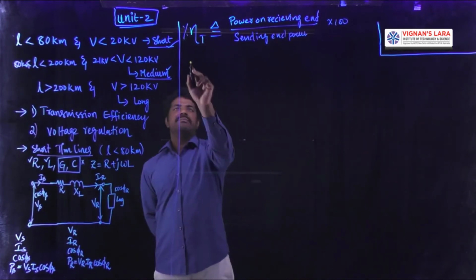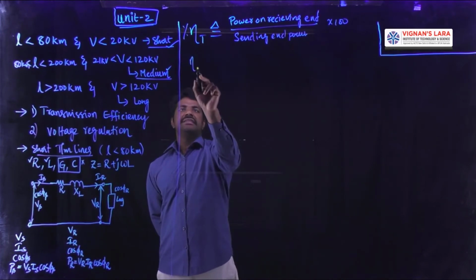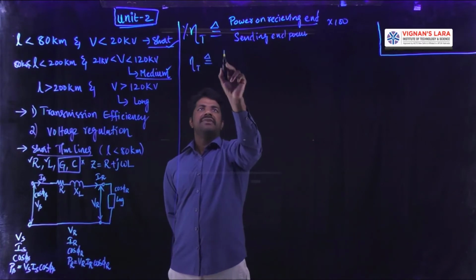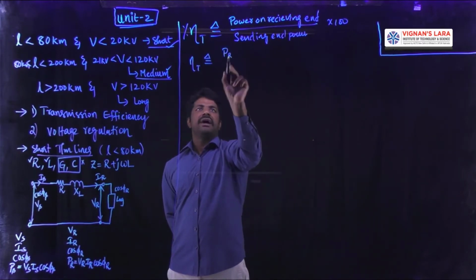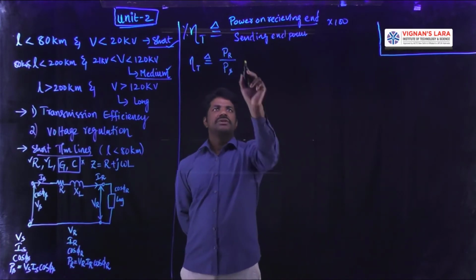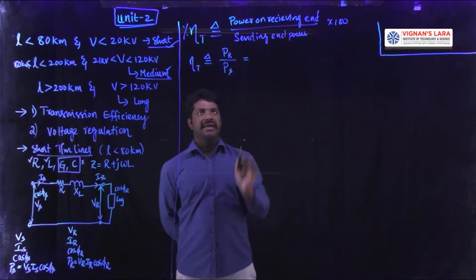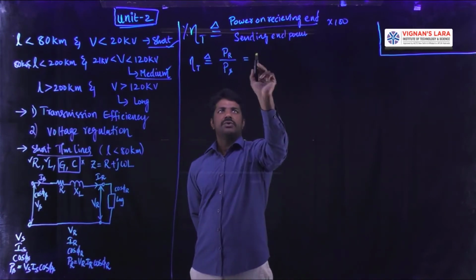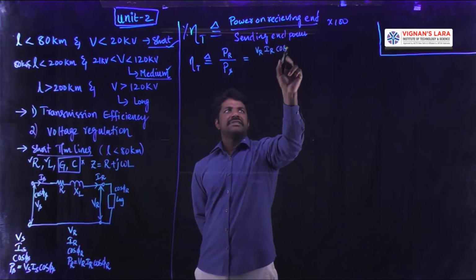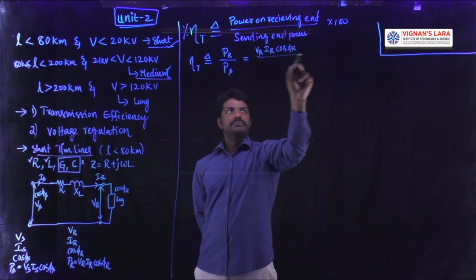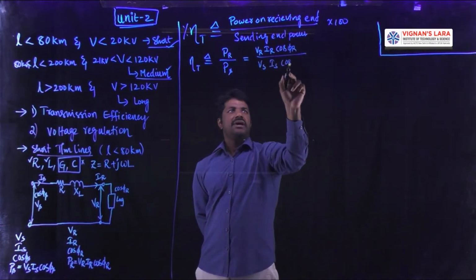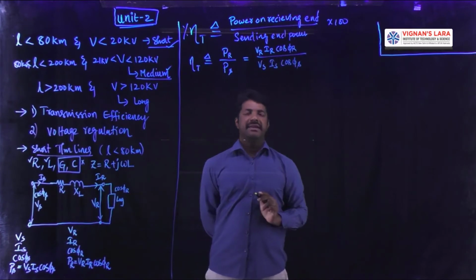The same thing can be written in our notation as the transmission efficiency. It is defined as the receiving end power PR divided by the sending end power PS. The same thing can be expanded as power PR, which is equal to VR IR cos phi r for a single phase system, divided by Vs Is cos phi s. This is one way of calculating the efficiency.